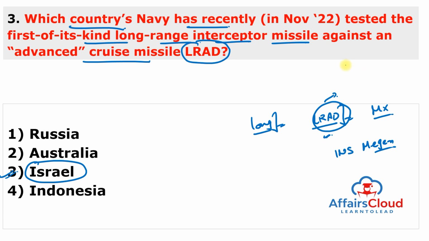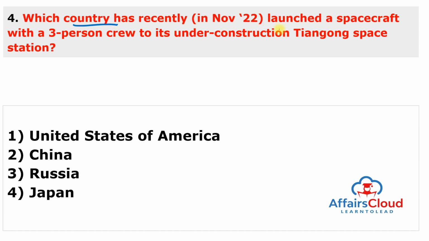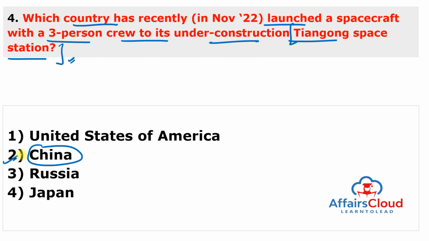Moving to next question. Which country has recently launched a spacecraft with a 3-person crew to its under construction Tiangong space station? So very simple question. Tiangong space station basically under construction space station of China. Answer of this question is second.